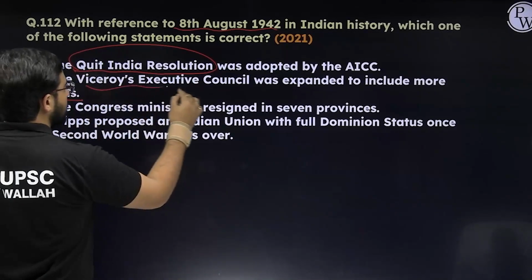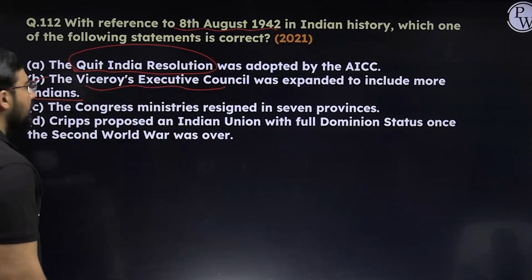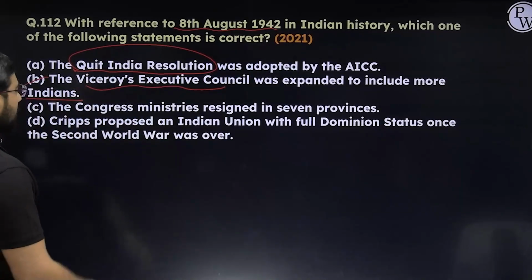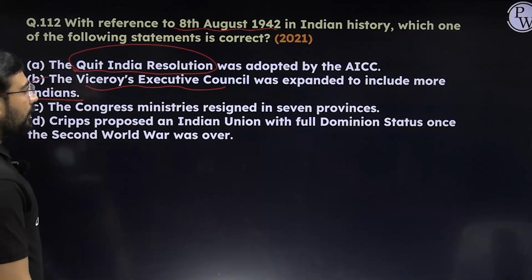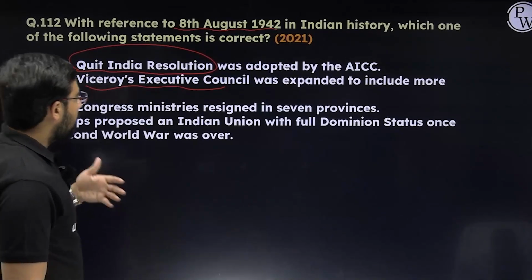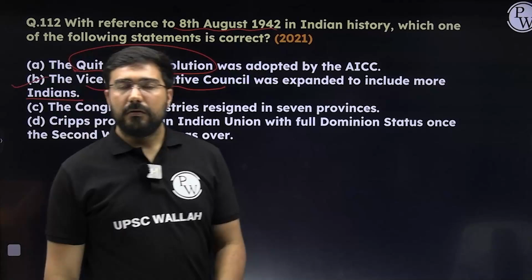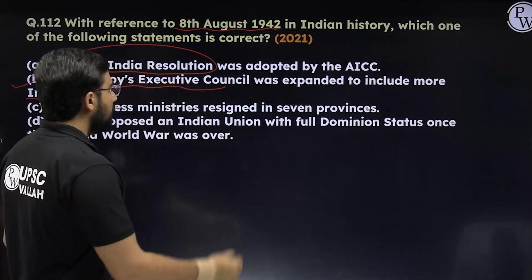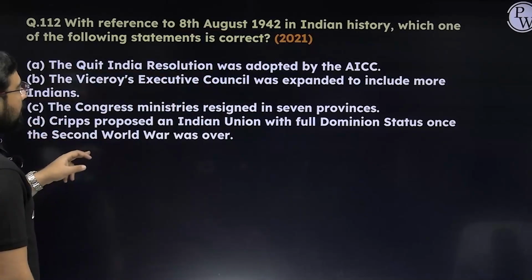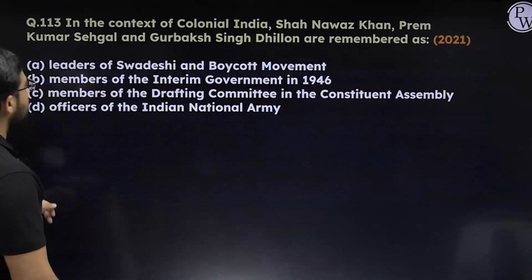So the Viceroy's Executive Council was expanded in 1941. The Congress Ministries resigned in 1939. Cripps proposed an Indian Union with full dominion status, but that was not done at this time. The Cripps mission had already come in March. Here the answer will become A, Quit India Resolution.